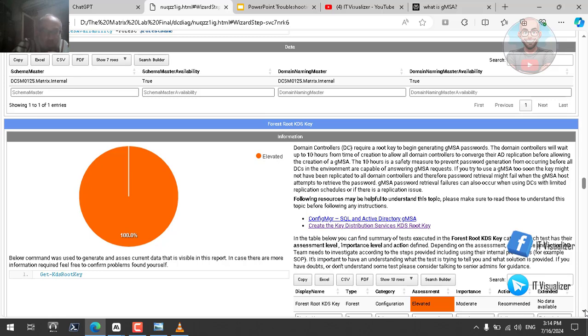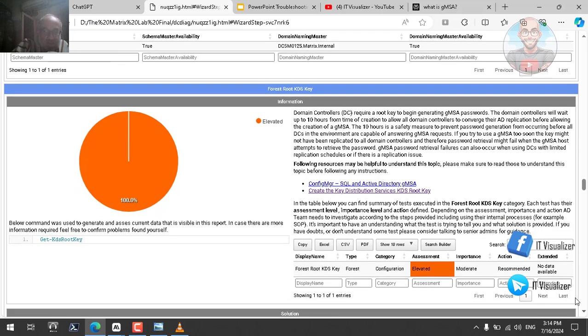Here we have one test that is elevated. It is saying that you should have something called the root KDC key. What is the root KDC key? This is used to create and change the password for a special account called group managed service accounts. So if you are using group managed service accounts, you need to create a KDC key that will be responsible for creating passwords and changing them for this account.